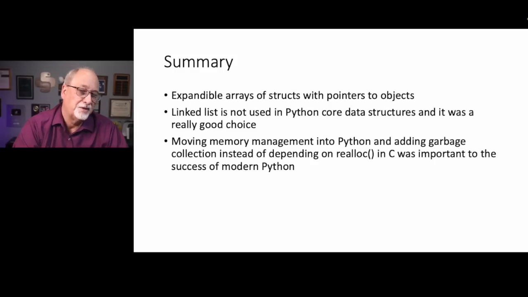So the places in the code that you've looked at here that use realloc now use a Python allocator. Realloc gives us bigger chunks of memory, and then Python manages those and garbage collects them and cleans them up. So the modern era of Python depended a lot less on the cleverness of realloc, because it just turned out to not always be as clever as we thought.